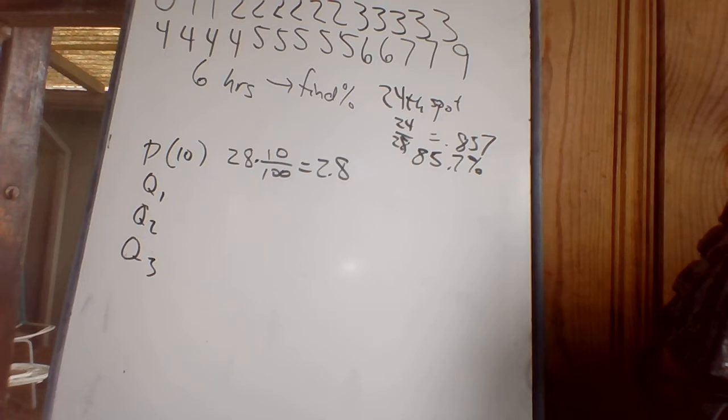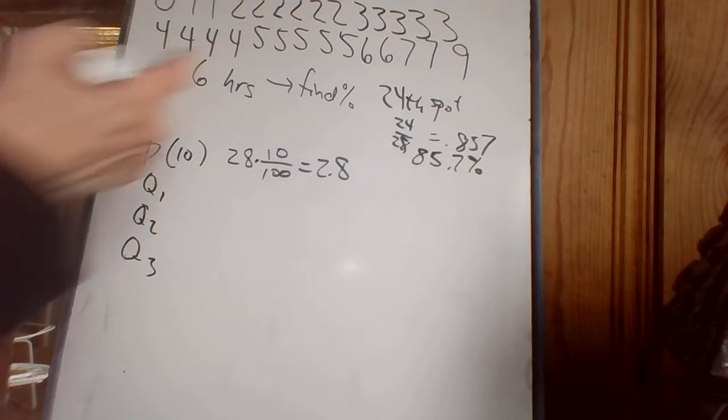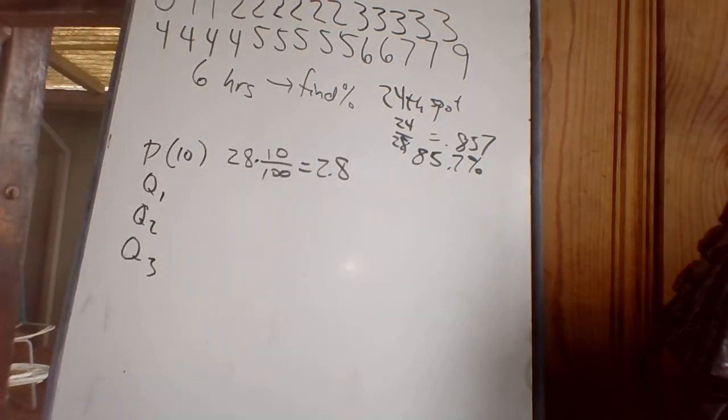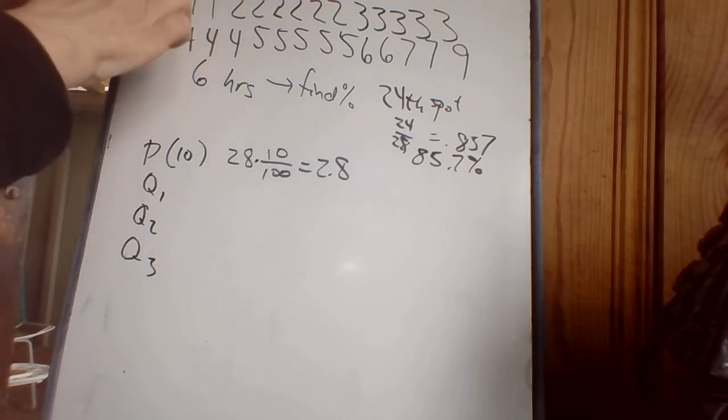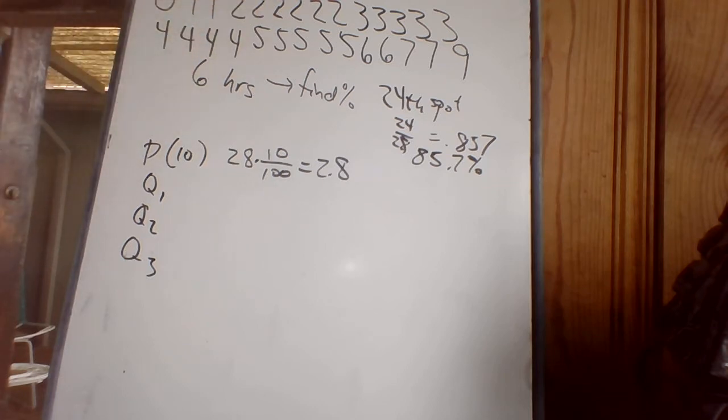In the 2.8th spot, this was the 24th spot. The 2.8th spot is somewhere between the second spot and the third spot. And I'm supposed to say what your score is if you're in the second spot or the third spot. This is why you never see this stuff. The reason why you never see it is because now we've got to argue. Should I call it a 1? Well, between the second spot and the third spot, yeah, that would be a 1, because that's my choice. Either choice would have been okay.